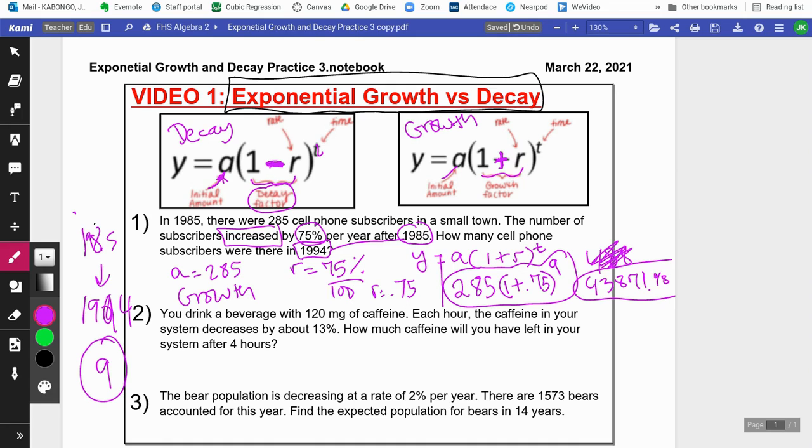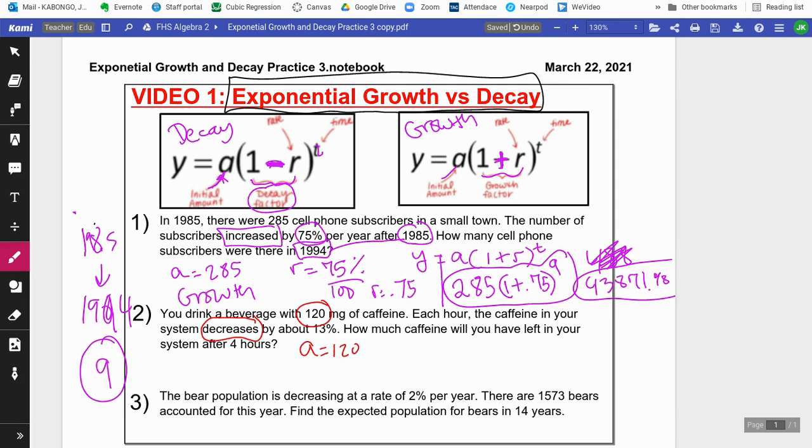All right, number 2. That was number 1. Not too difficult, was it? Yeah, I didn't think so. Number 2, because we did all this stuff already. You drink a beverage with 120 milligrams of caffeine. So most likely that is your A value because you started with that, my initial value. It says each hour the caffeine in your system decreases.